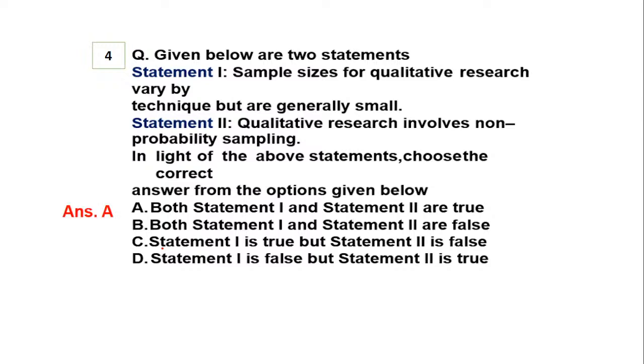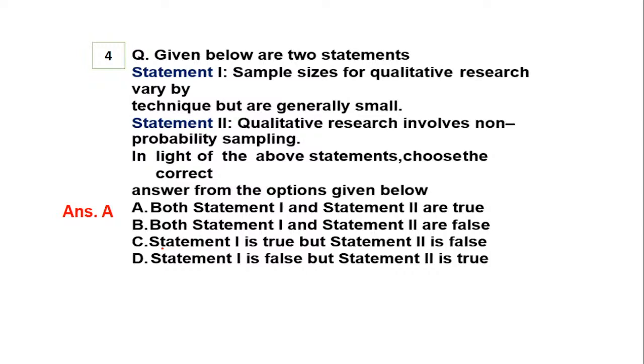So basically, statement number 1. Now see, we are talking about qualitative research. What is statement number 1? That sample size for qualitative research varies by technique, and they are generally small. So when we talk about qualitative research, it is in the form of a description, where it varies depending upon what type of study you are going through. Based on your type of study, your techniques will vary. So yes, statement number 1 is very true.